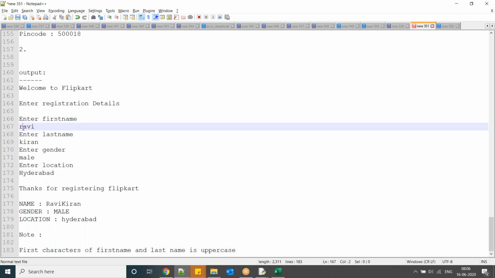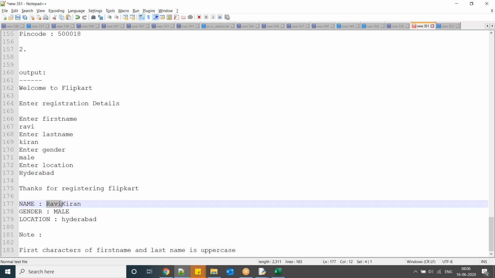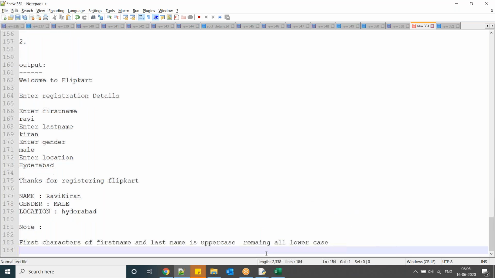So here whatever the characters you entered, okay, I want output first character uppercase remaining small case. First character in the last name also. First character uppercase remaining lowercase. So that is one thing. Then